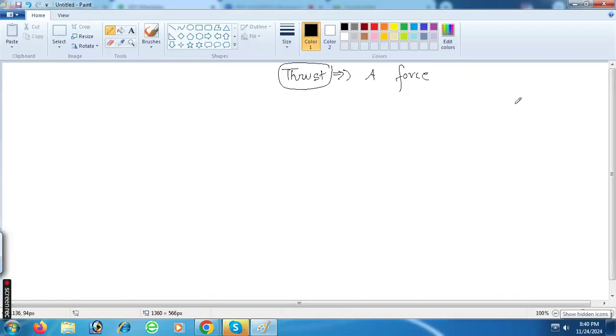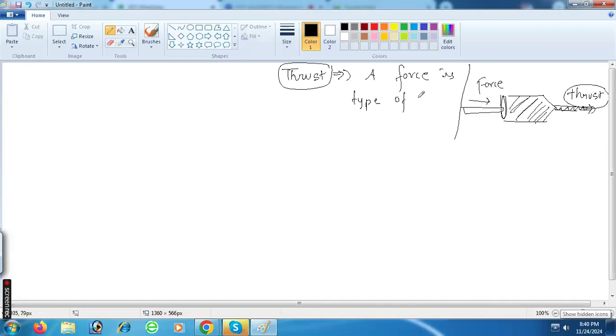Right. Suppose we have a nozzle, and some water is present in the nozzle. So we apply some force, right? What will happen? Water will be making a pressurized thrust. Can you understand this? Pressurized thrust. Can you understand this? Yes, sir. So basically, a force is a type of thrust. Can you understand this? Yes, sir.